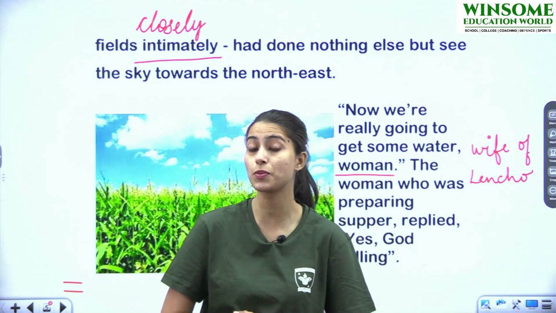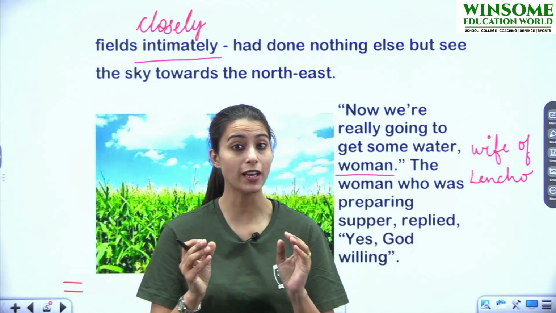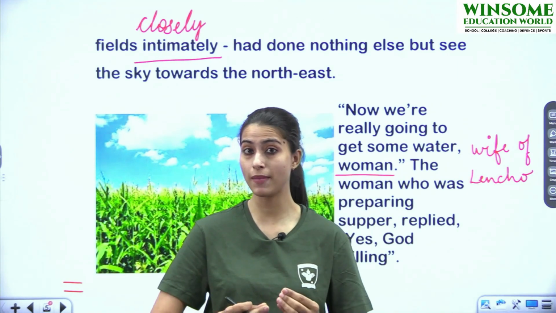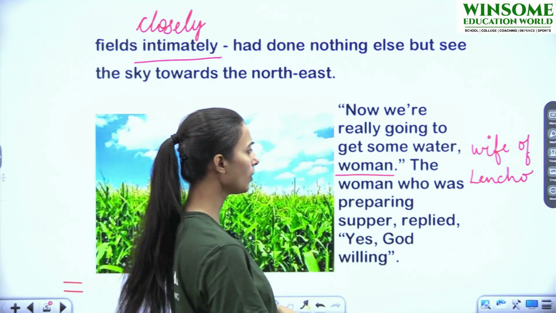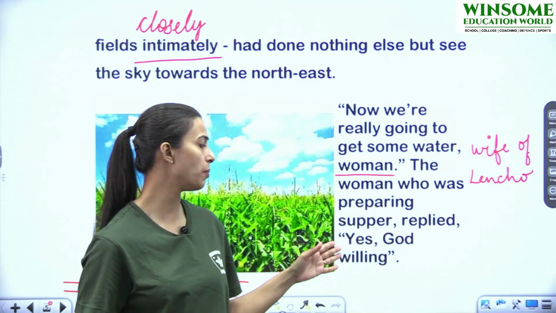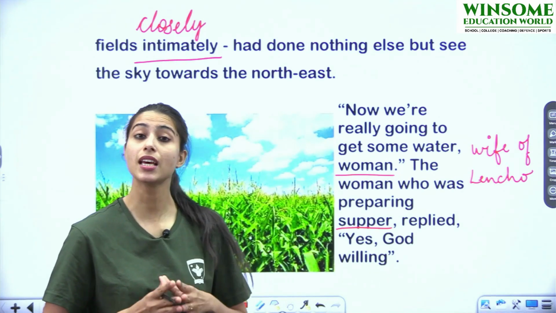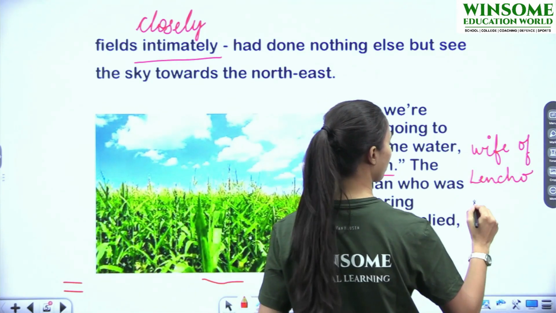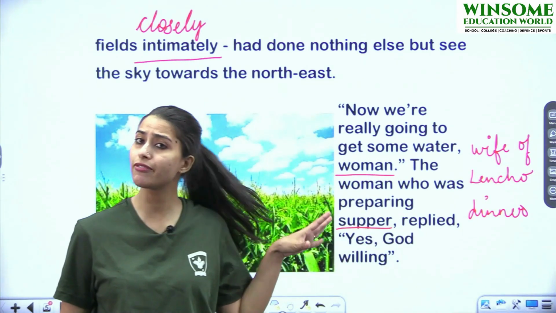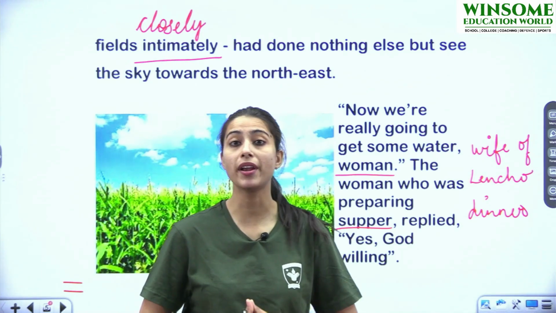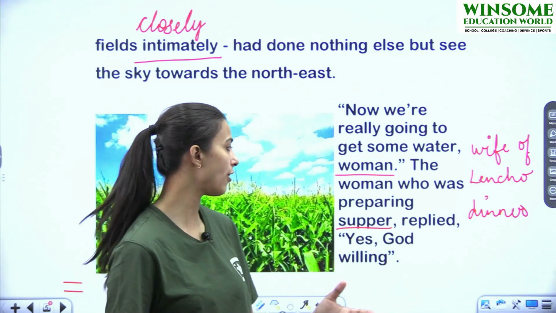All right, here he is expressing. He was pretty sure, looking at the sky, कि हाँ, बारिश होने वाली है. And this was the message that he conveyed to his wife as well. The woman who was preparing supper. What do we mean by supper? Supper means dinner. Okay? So what was his wife doing? She was preparing supper for the entire family. She was preparing dinner for the entire family.